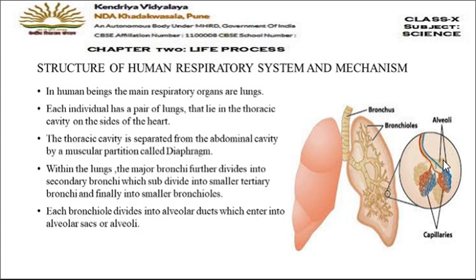So primary bronchus divides into secondary bronchi, which divide into tertiary bronchi, and finally into bronchioles. These bronchioles then further divide into alveolar ducts, and alveolar ducts end into balloon-like structures which are called alveoli. Okay, hope this is clear.